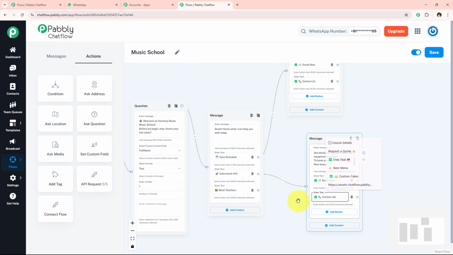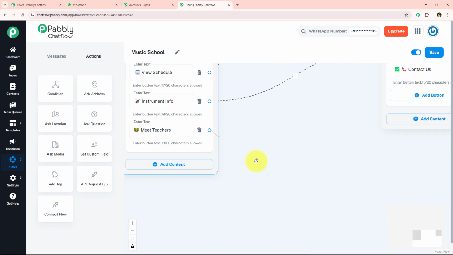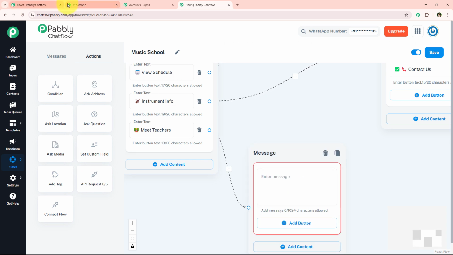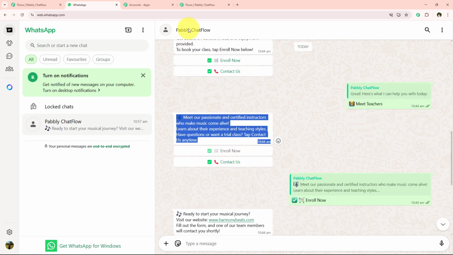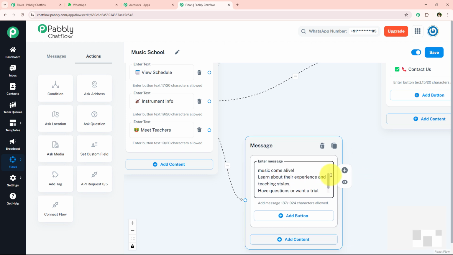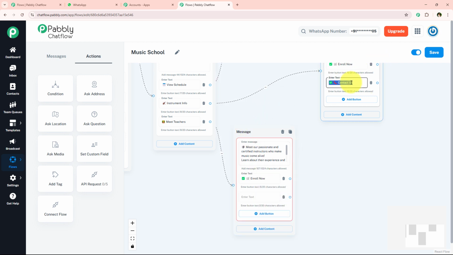And then we're going to move on further towards meet the teachers. I'm simply going to drag and drop the connection, select the content type as text plus button. And now for meet the teachers, I want a message something like this. So I'm simply going to enter a message like this in my flows. Now we're going to move on further. Once again, I'm just going to add 2 buttons right over here for enroll now and contact us. So I'm simply going to add the buttons right over here. And then we're going to move on further towards the next message.